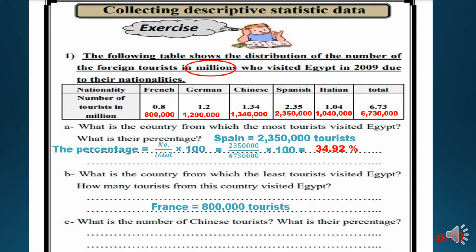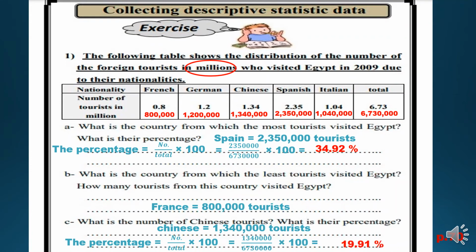In letter C, what's the number of Chinese tourists? I have Chinese tourists, their number is 1,340,000. So these are the number of the Chinese tourists. What's their percentage? To get the percentage, I will make the number over total times 100. So the number of the Chinese tourists is 1,340,000 over the total 6,730,000 times 100, it's equal to 19.91%.